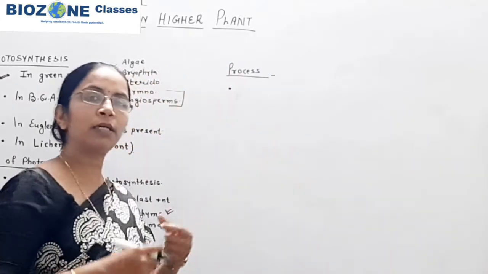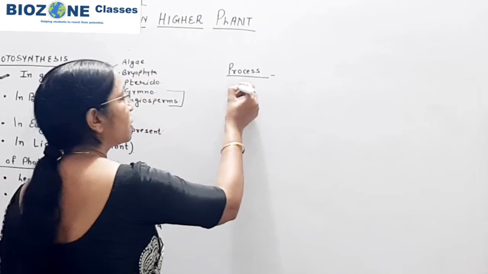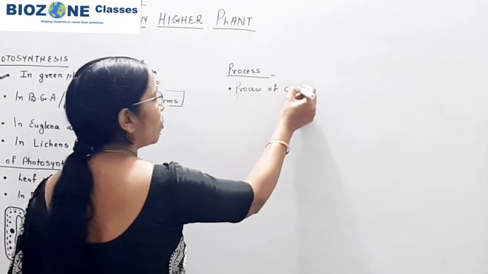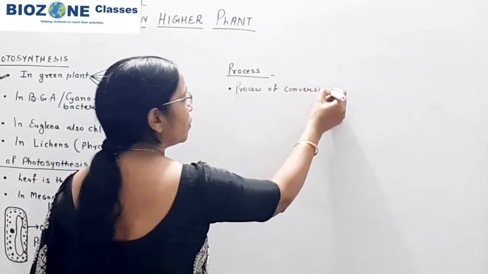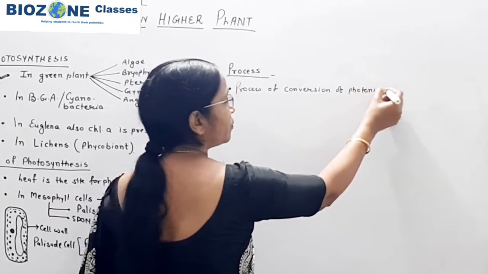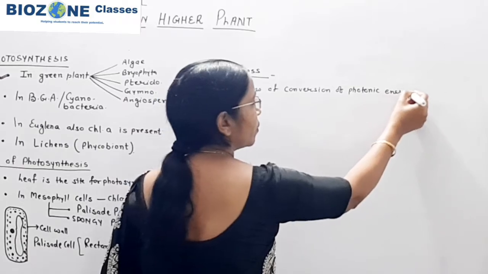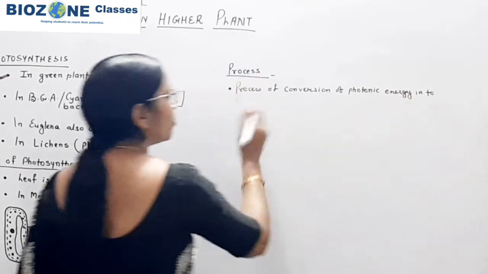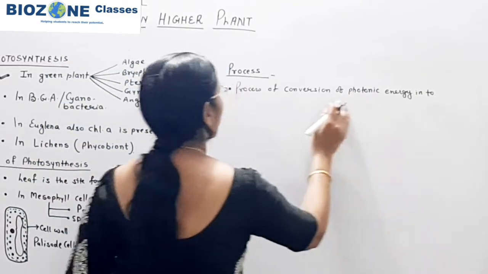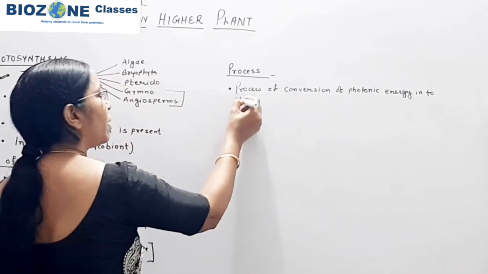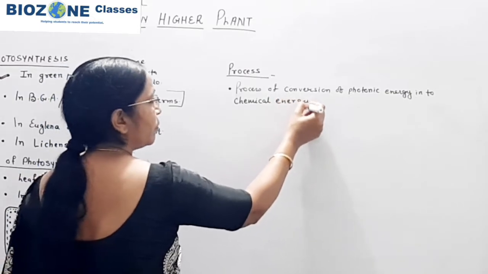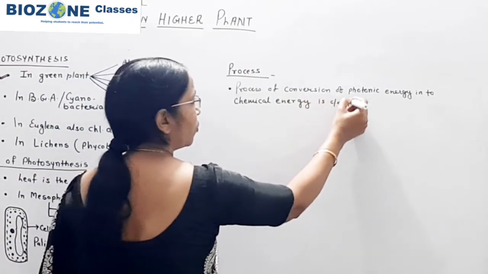If we come towards the recent concept of photosynthesis, here we say: the process of conversion of photonic energy, or radiant energy, you remember, into chemical energy is called photosynthesis.